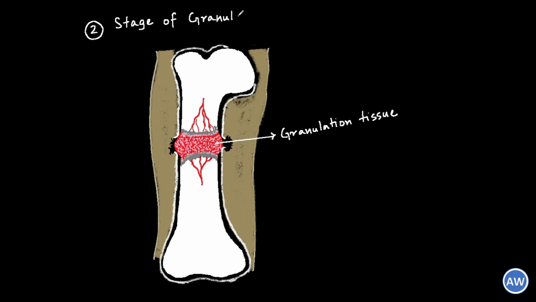After differentiating, together all these cells form a soft tissue in between the fracture ends. The tissue which they form appears pink and granular, and thus this tissue is known as the granulation tissue. Remember, a pink color is an indication of a healthy granulation tissue and of a good healing process. As said earlier, this stage is thus called the stage of granulation tissue.